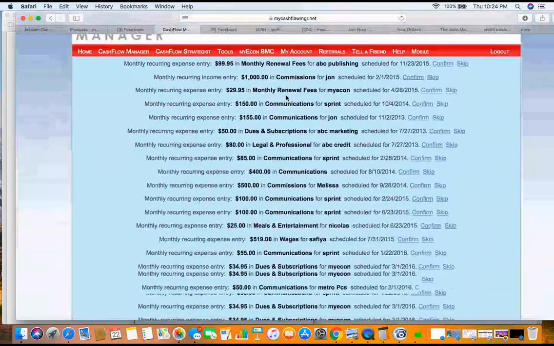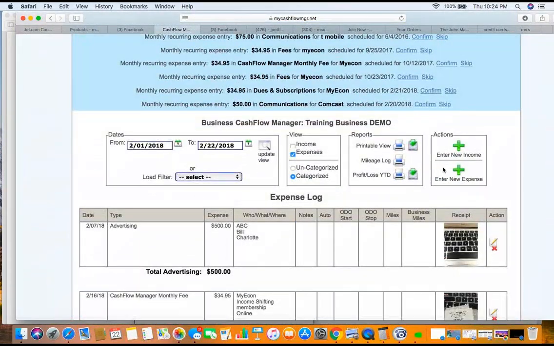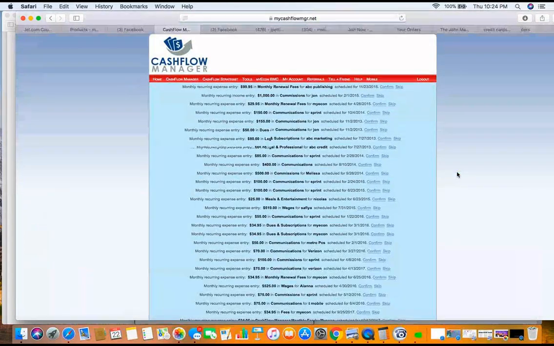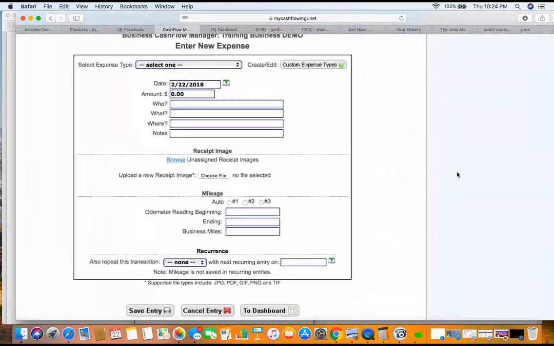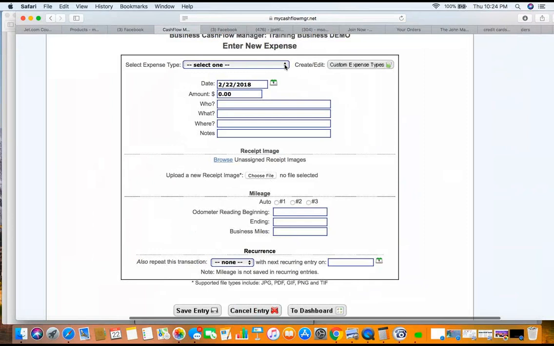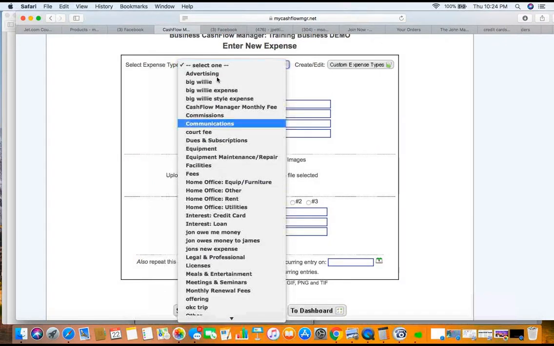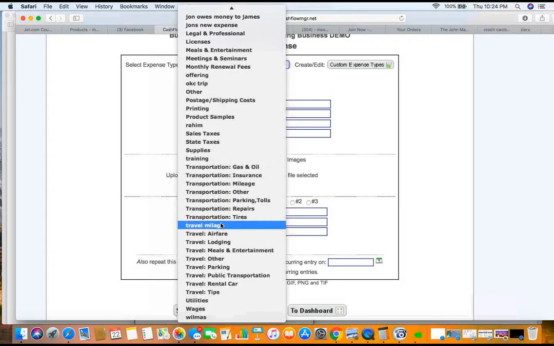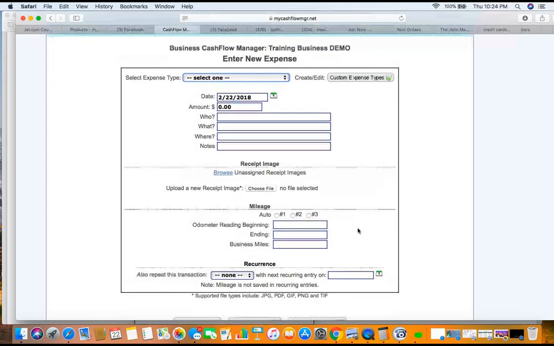But let's go back to enter new expenses here. So I can enter my new expense. I click on this, and now that's my interface for entering new expenses. I click on this, here I go, so I go right in here. It's all the same. I don't have to go through all this for you, but I want to just kind of show you this.